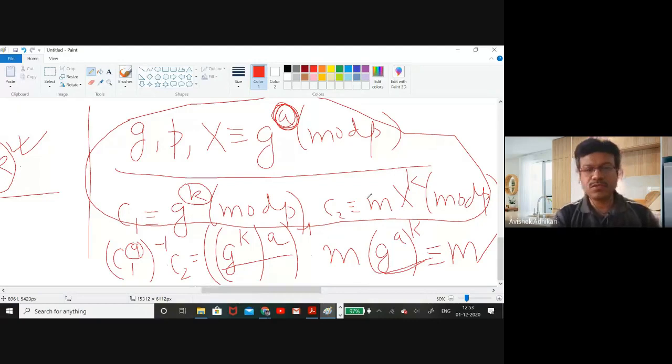So this is known as the ElGamal public key crypto system, and it's still useful and many people are still using it.